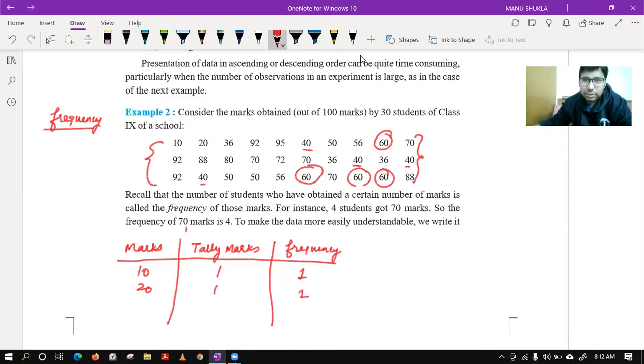Suppose we have seen 60. Let me write 60 also. So 1, 2, 3, 4. So instead of writing 60 four times, we have written its frequency, and now it is giving us an idea that 60 is 4 times, like 60, 60, 60, and 60. So this is actually making the data compact to work upon. Now let's see what they have done.